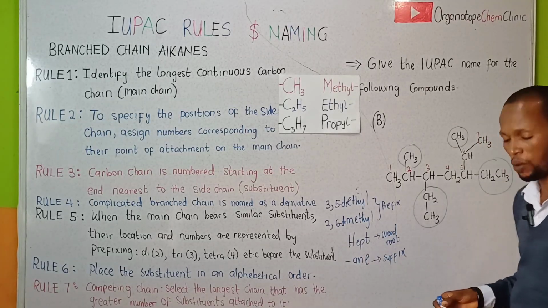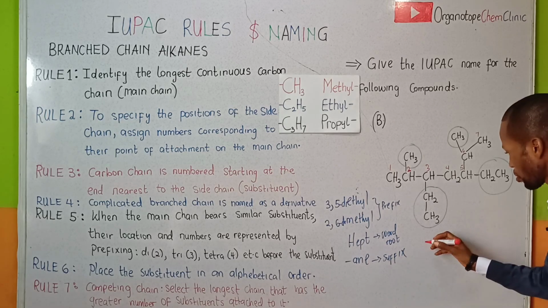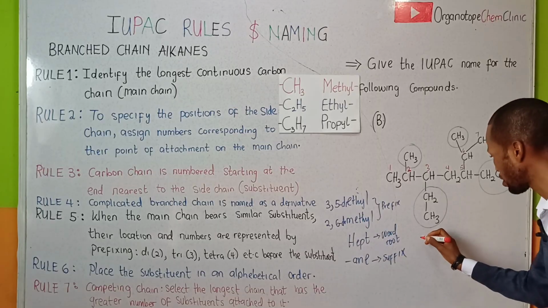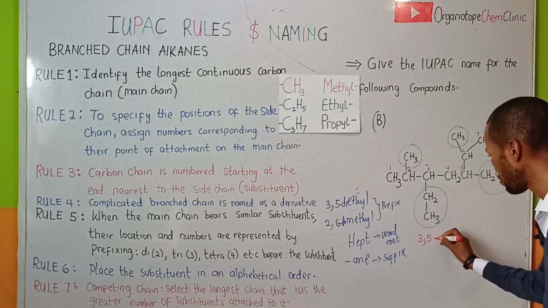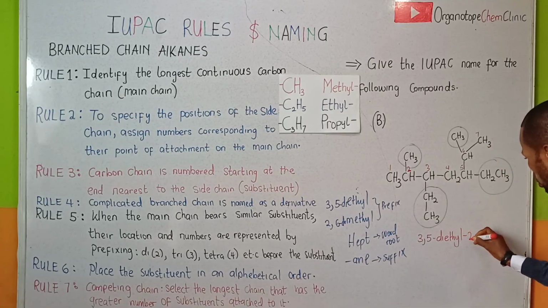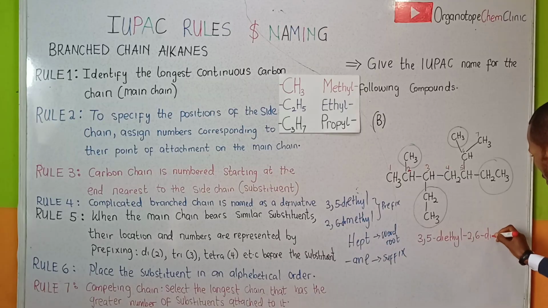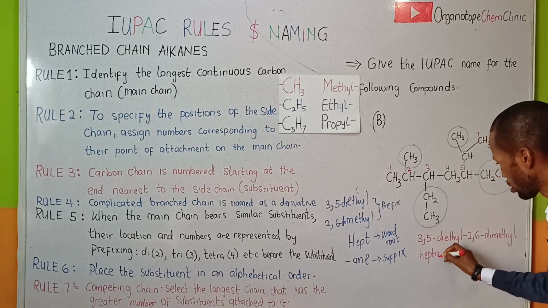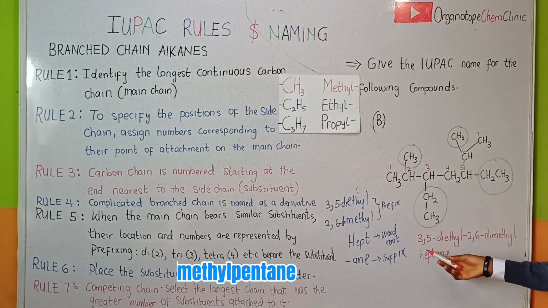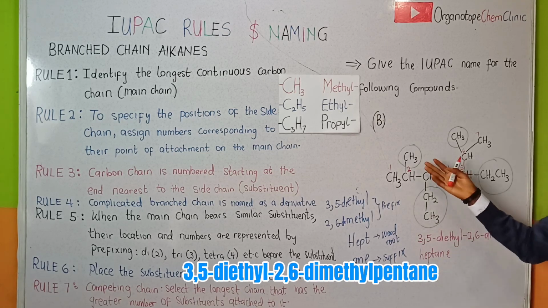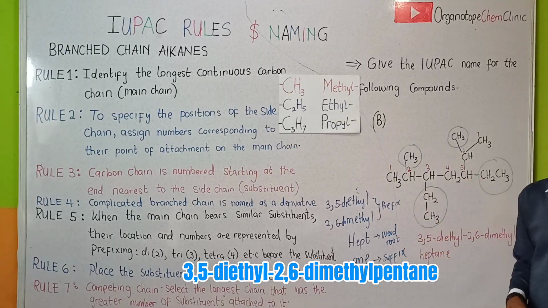So let's put this together. We have the nomenclature as 3,5-diethyl-2,6-dimethylheptane. So the nomenclature is right here: 3,5-diethyl-2,6-dimethylheptane. So here is the nomenclature of the organic compound right here.